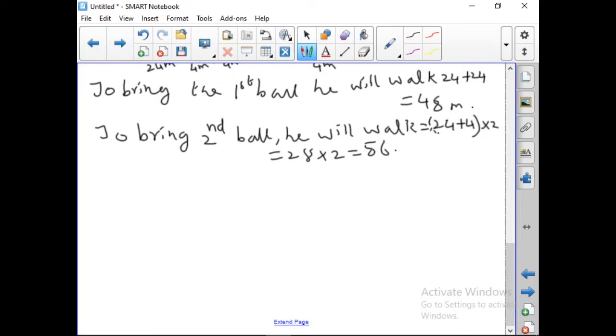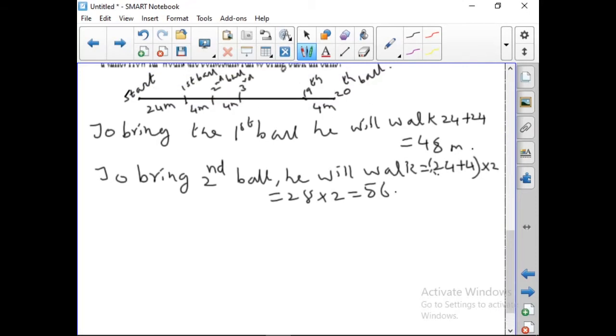Okay, for the first ball, the starting place is the starting place. The first ball is 24 meters from the starting place. So he goes to the first ball and has to bring it back to the starting place. So 24 plus 24 is 48. For the second ball, the distance between the first ball and the second ball is 4 meters.